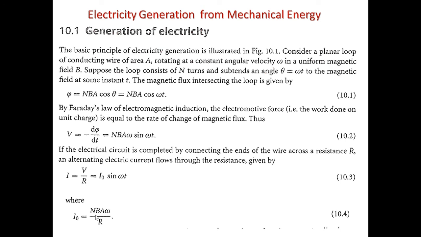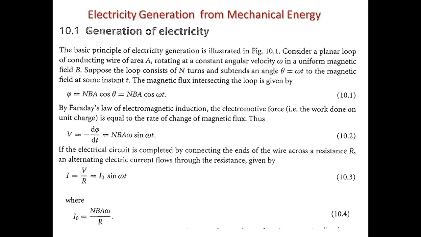Just remember this point, and that is the reason when you see a generator or a motor winding, you can see a coil of a lot of copper wire wound around the conductor, and each turn is nothing but N here. The more turns, the more current is produced. That is the reason you will not find a single wire, but a bunch or loop of wires with a large number of turns in this conductor.